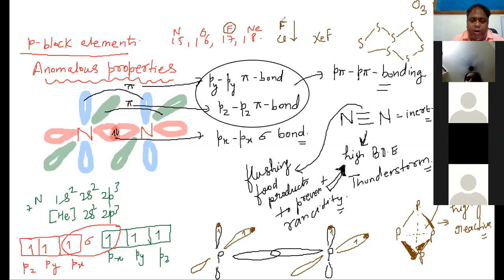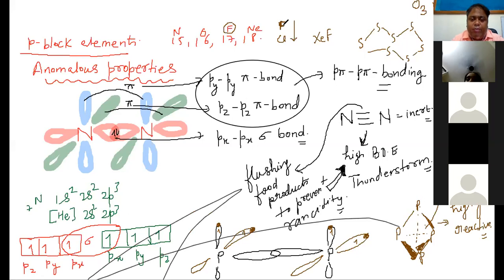So fluorine is more electronegative, but the electron affinity of chlorine is more than that of fluorine.